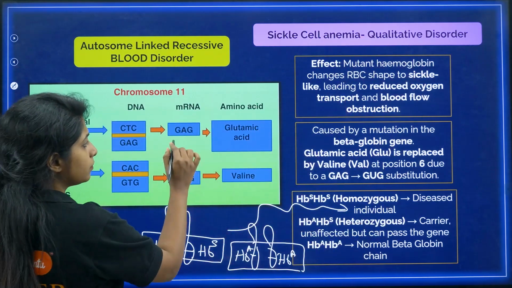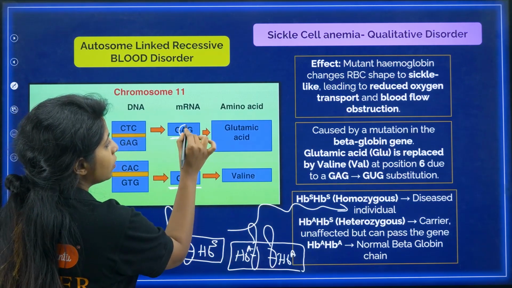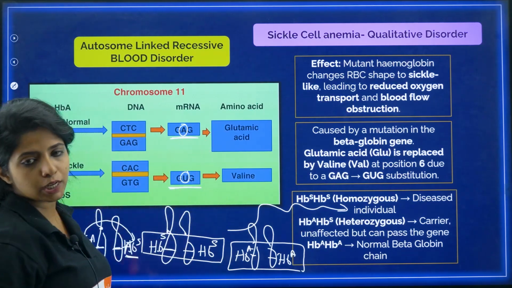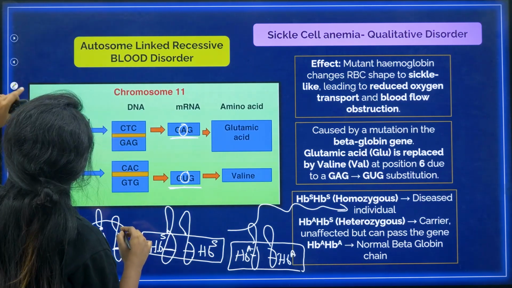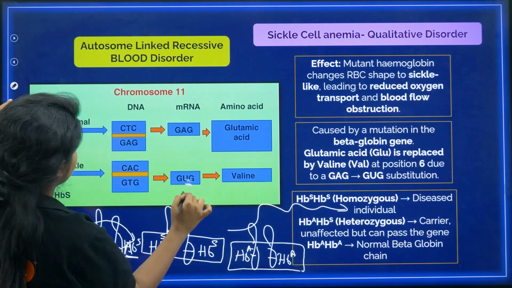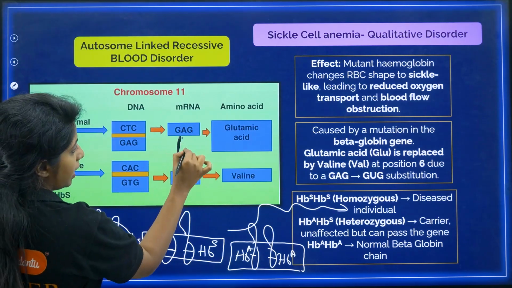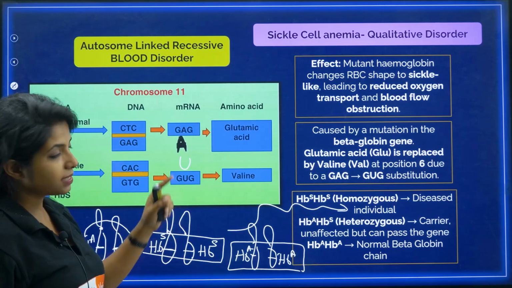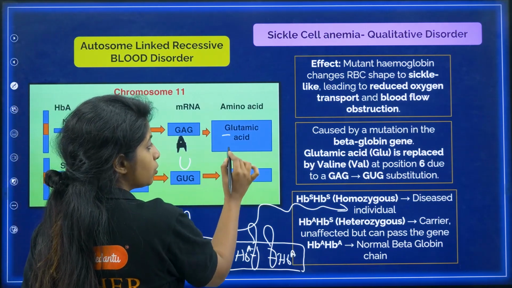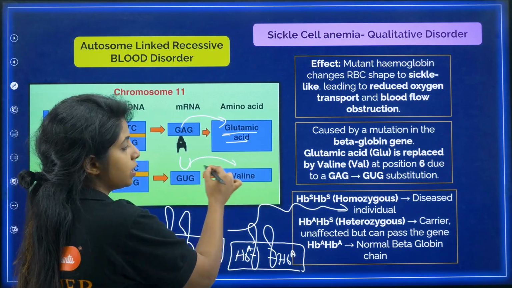Over here, the codon GAG is being replaced by GUG. There's only one particular thing that is being replaced over here. One, what do you call it? A nucleotide. Okay, one nucleotide is being replaced over here. Always remember, A comes before U. So previously it was A, and then it was converted to what? U. Cool. Similarly, here also G comes before V. So glutamic acid was the first thing that was being coded, but now valine is being coded, and this is